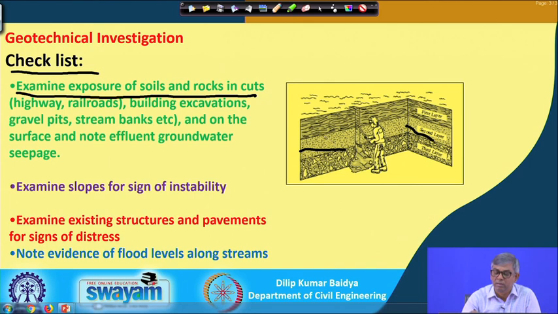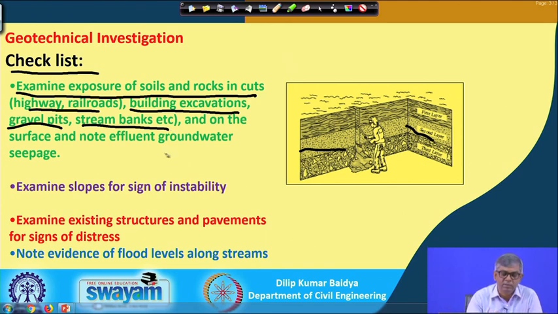There may be a lot of variation, but if there is an excavation going on, or even if there is no excavation, if you can make one yourselves, you can see the distinct variation of the soil type with depth. That means examine exposures of soils and rocks in cuts, that means highways, railways, then building excavations. There you can also see gravel pits, stream banks, and if there is a river bank, you can see there as well, and on the surface note effluent groundwater seepage.